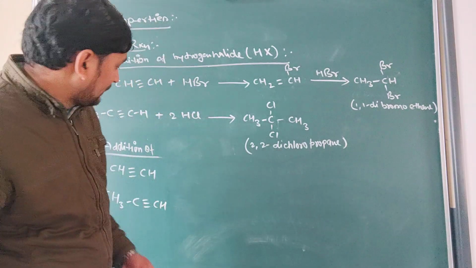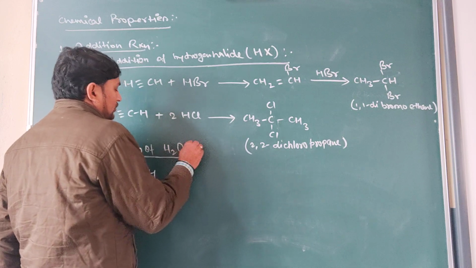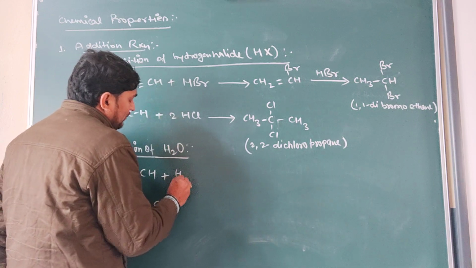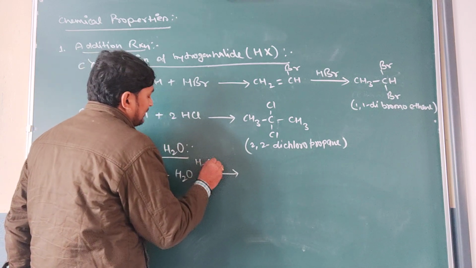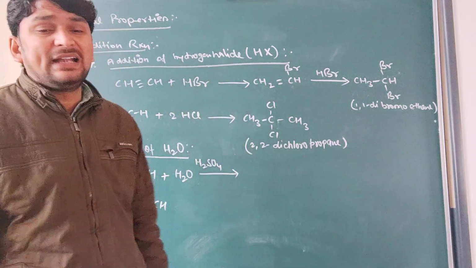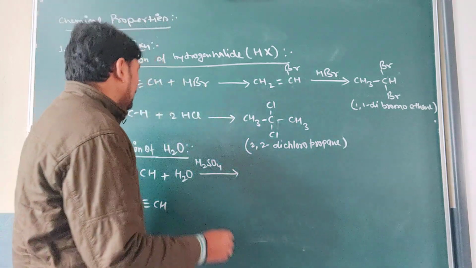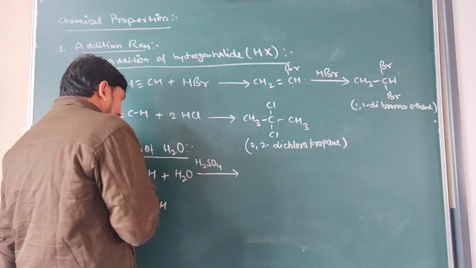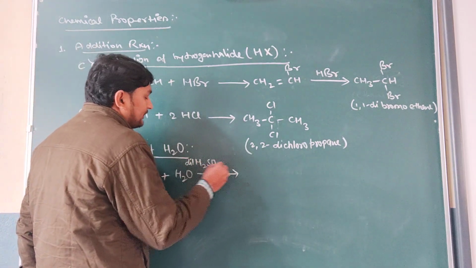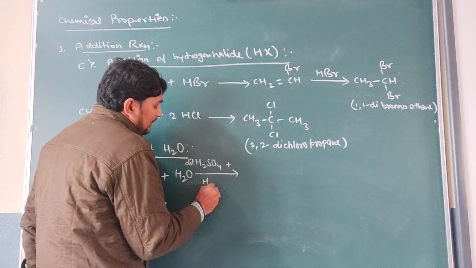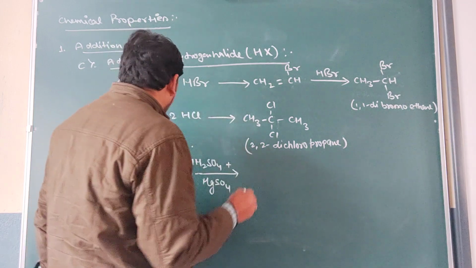When the alkyne is treated with the water molecule H2O in presence of dilute sulfuric acid and mercury sulfate, clear? Then it will form a product.